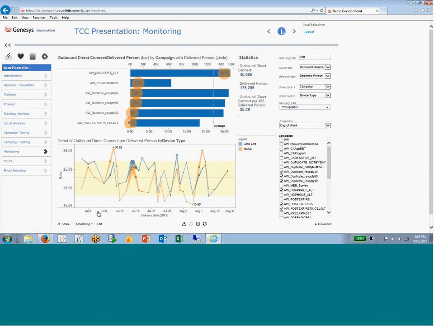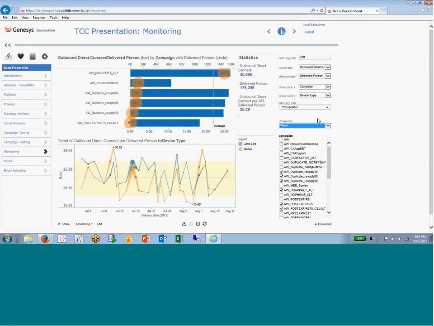Right now I'm looking at comparing two different types of campaigns over time, and this is comparing them every day. This is, say, a mobile-only campaign versus a landline-only campaign, as opposed to a campaign that mixes them together. You can see there's a lot of noise here. I'm looking at it every day, so I might want to minimize that noise. And what we've done is just used a parameter to go into the x-axis on that trend line to take it up or down the hierarchy of date times.